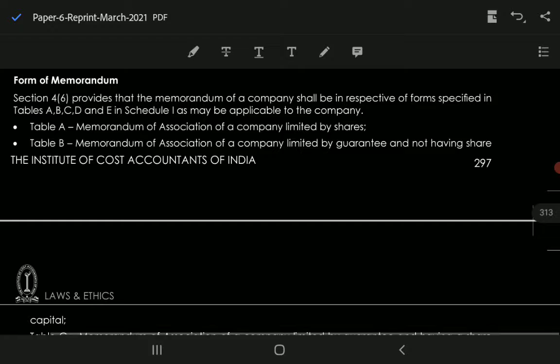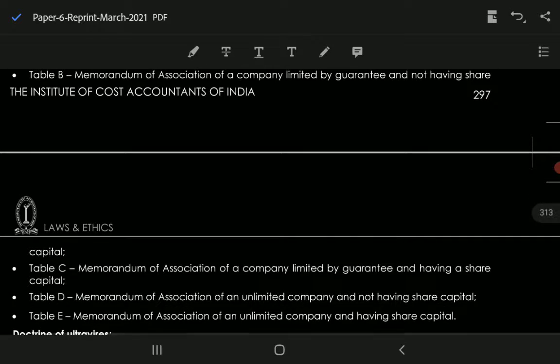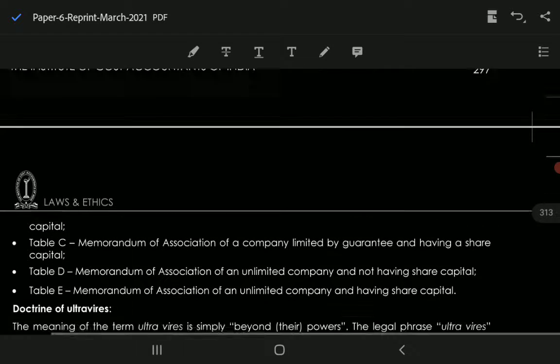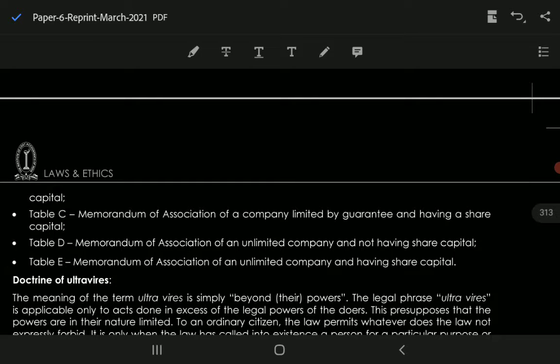ठीक है, and Table B is for memorandum of association of a company limited by guarantee and not having share capital. Next is the company limited by guarantee and having share capital, Table C. Table D is for memorandum of association of an unlimited company and not having share capital. And Table E is for the memorandum of association of an unlimited company and having share capital.